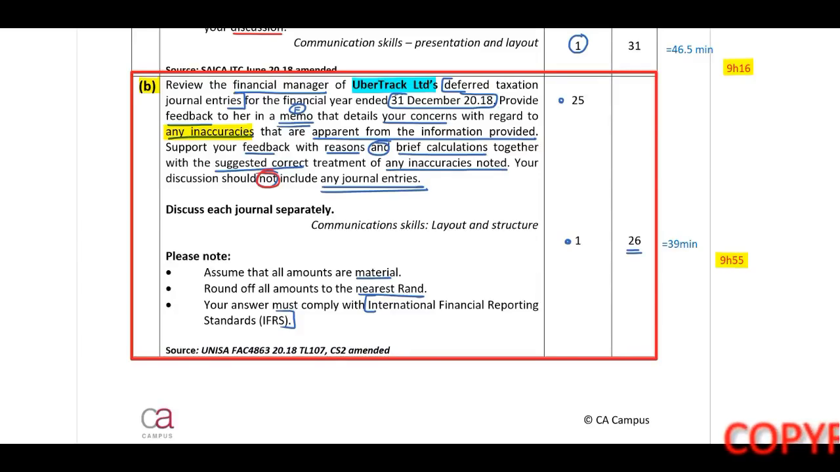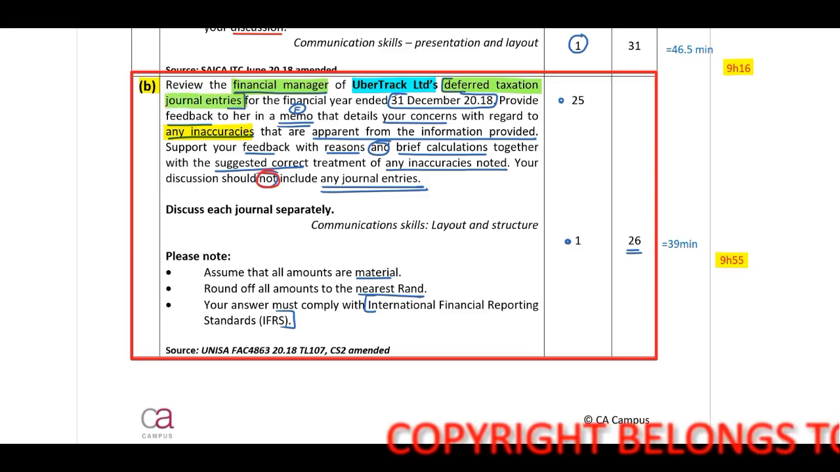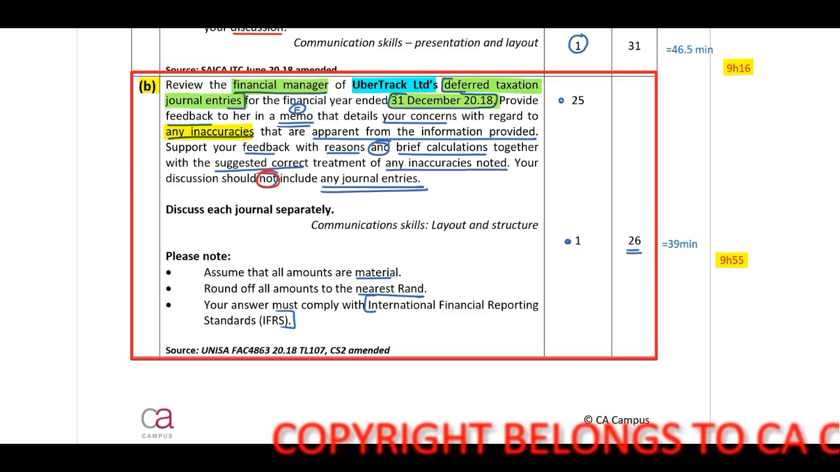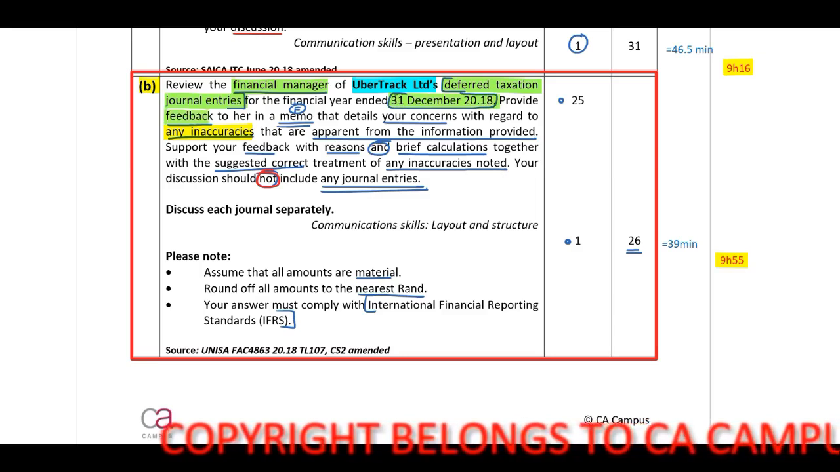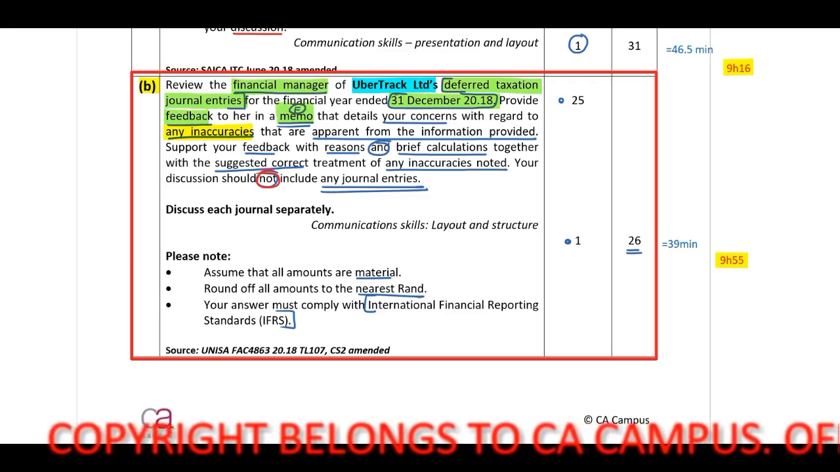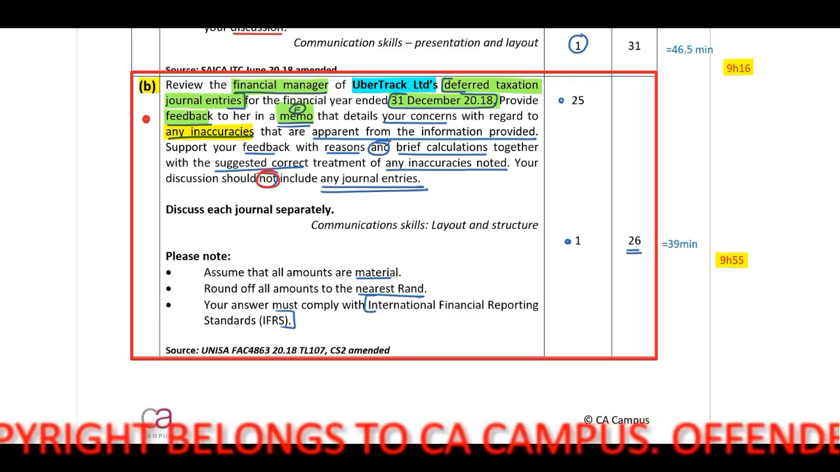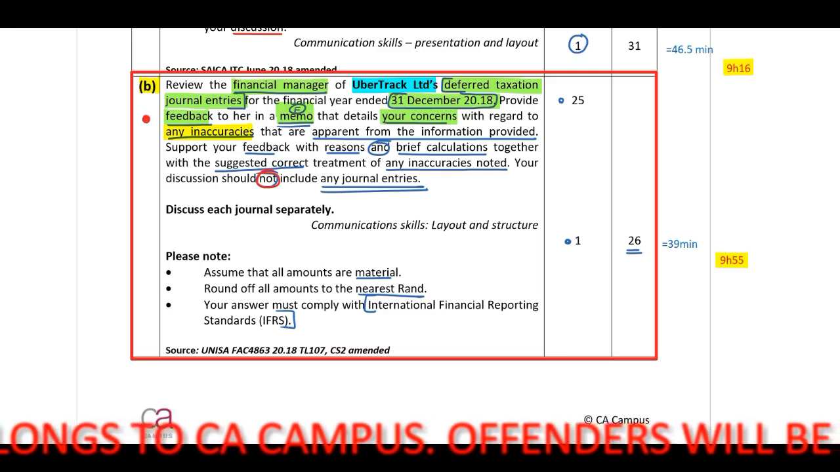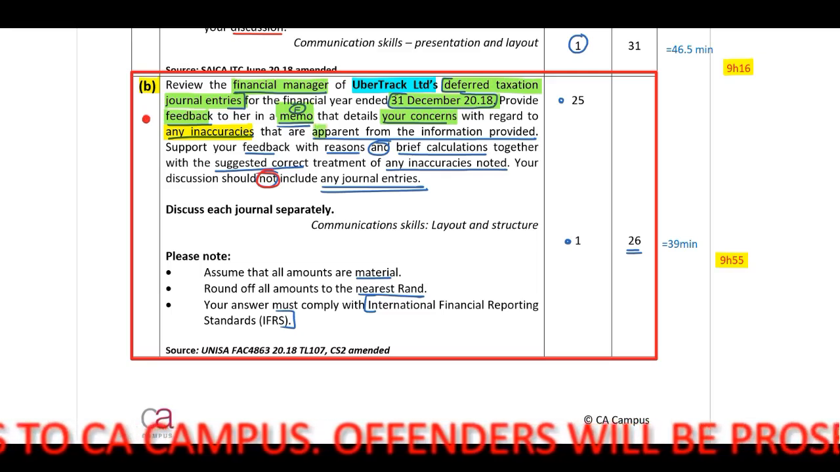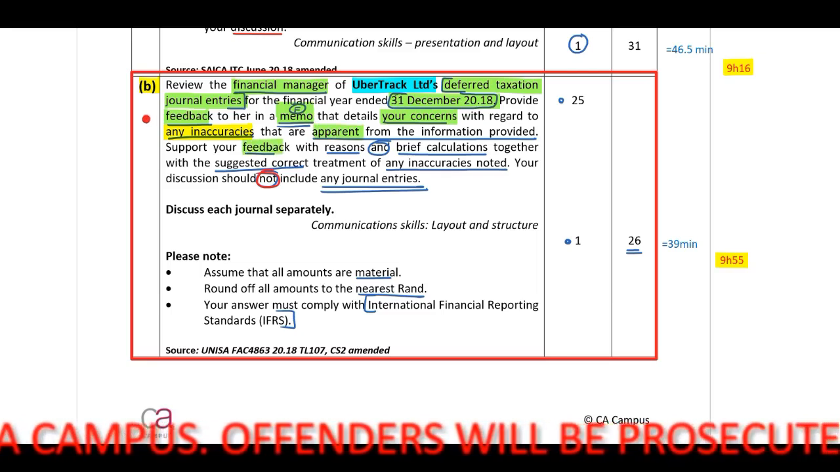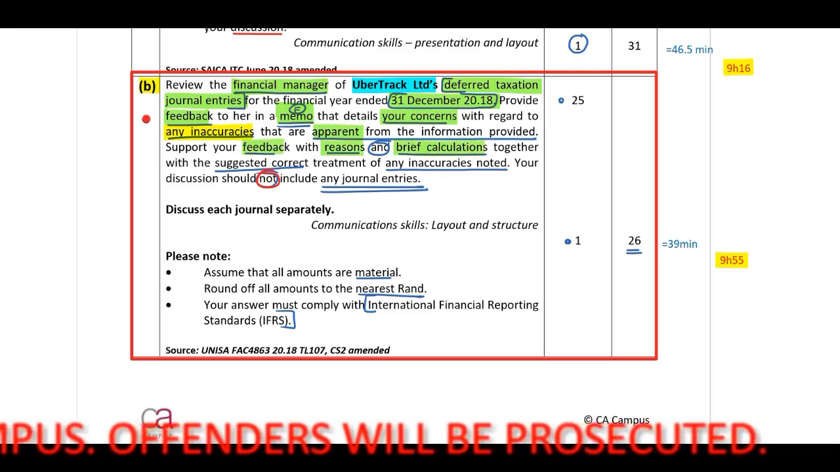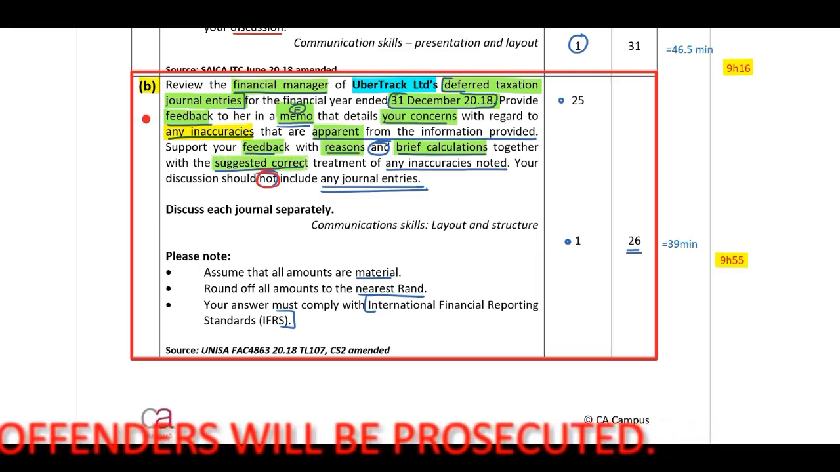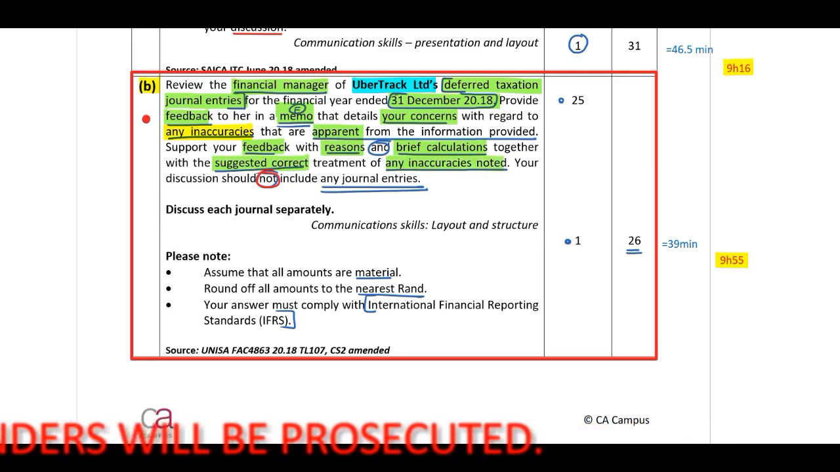Requirement Part B. Review the financial manager of UberTrack Limited's deferred taxation journal entries for the financial year ended 31 December 2018. Provide feedback to her in a memo. Therefore, immediately, guys, you know that you need to include a memo format that details your concerns with regard to any inaccuracies that are apparent from the information provided. Support your feedback with reasons and brief calculations together with a suggested correct treatment of any inaccuracies noted.